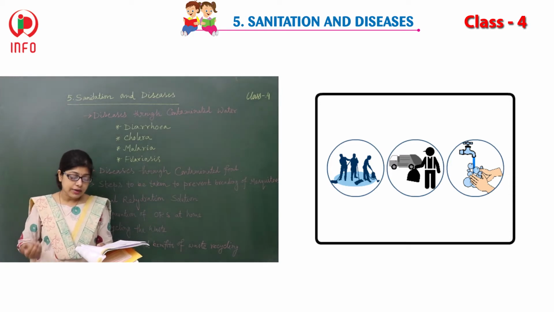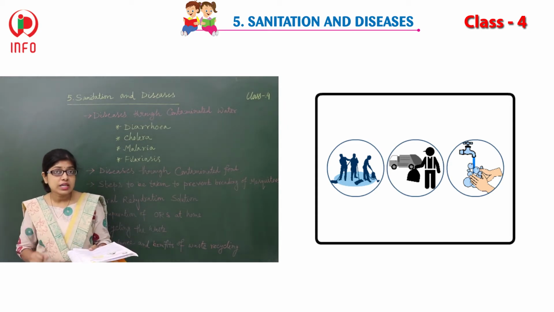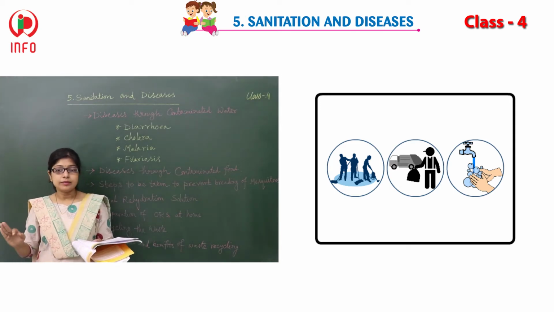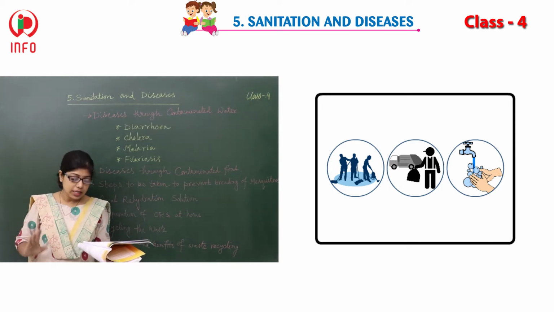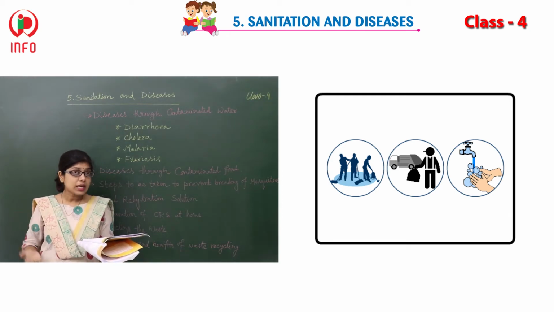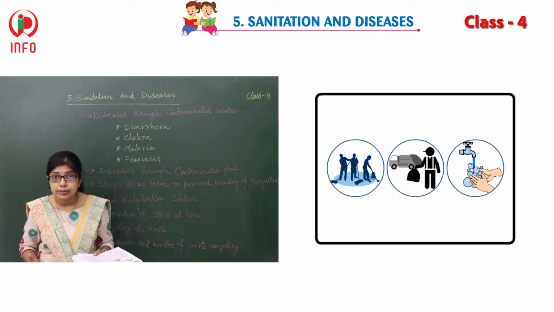Which kinds of hazards may there be? They can be physical, biological, micro, chemical, chemical agents of disease. All these things are possible.